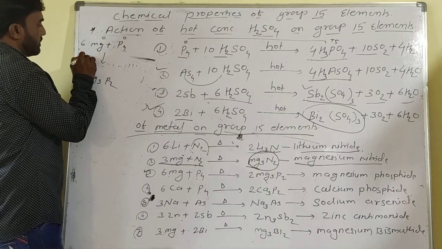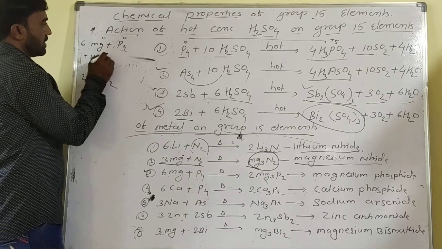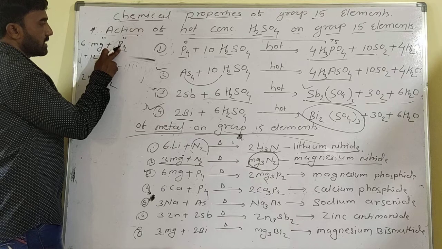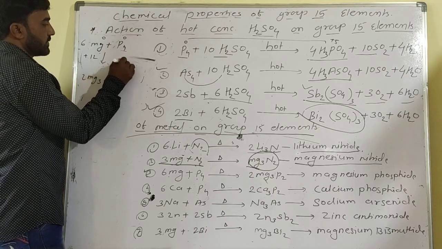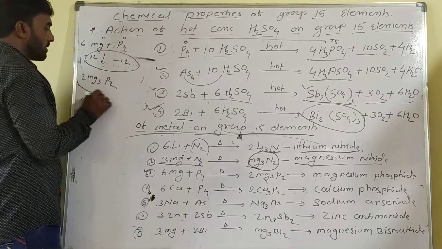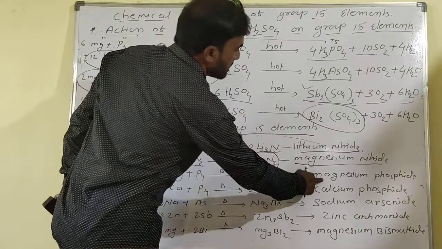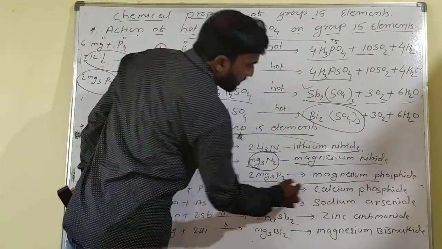6Mg means plus 12, and magnesium is more electropositive, balanced by the minus 3 oxidation state ratio, that is minus 12. So these balance in the compound, forming magnesium phosphide. Formation of magnesium phosphide.